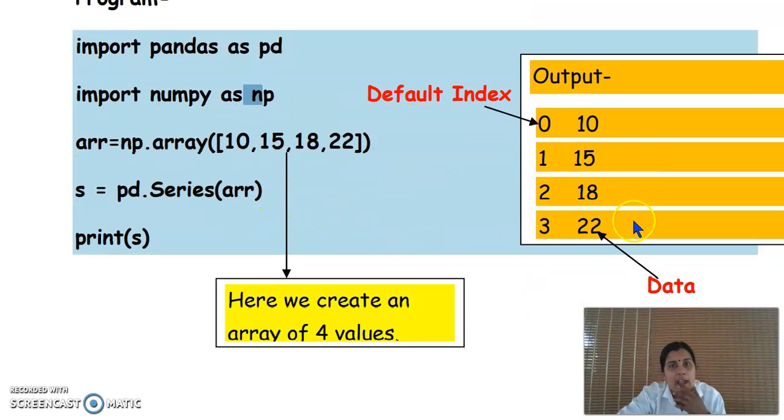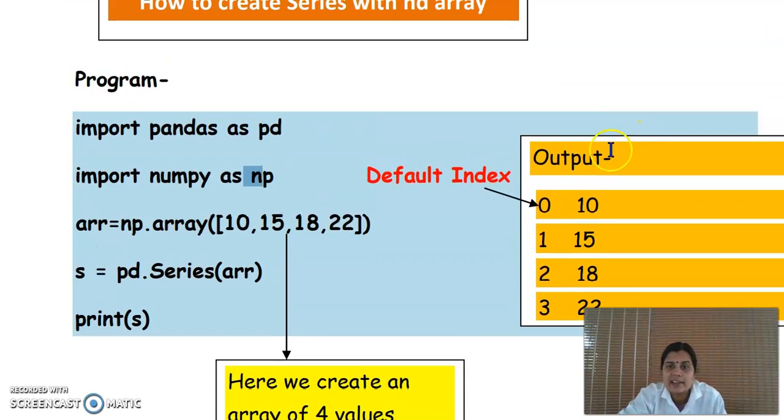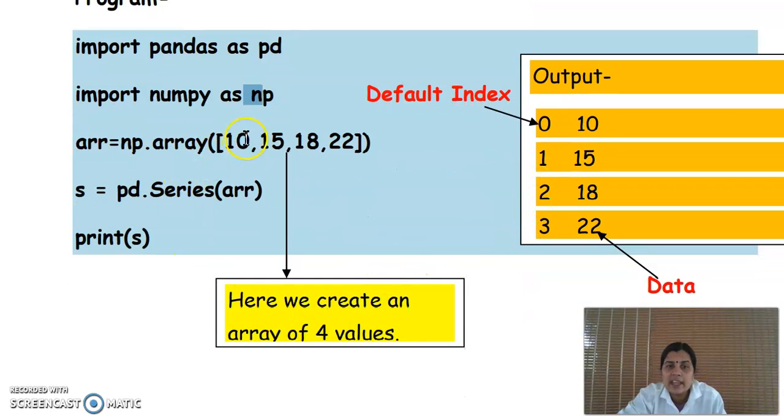Let's look at the output. In this output, at the 0th position, value 10 will be there. The default index starts from 0. We can give the index explicitly too. At the first position 15, second position 18, third position 22 and so on. So we can get this output. So we created an array of 4 values.